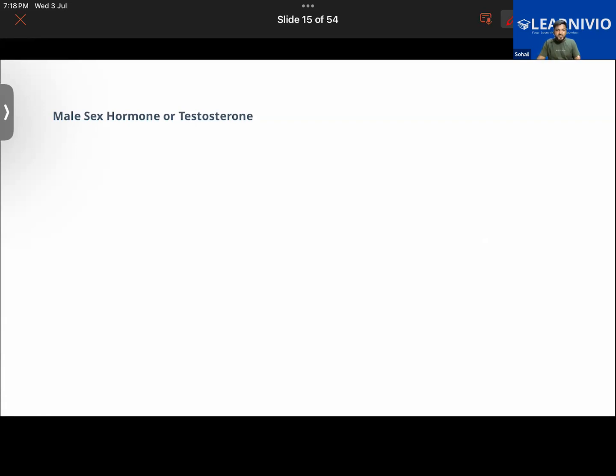Furthermore, it helps in production of red blood cells. It also regulates the sex drive in the male, helps in strengthening the bone, and helps in development of the penis as well.